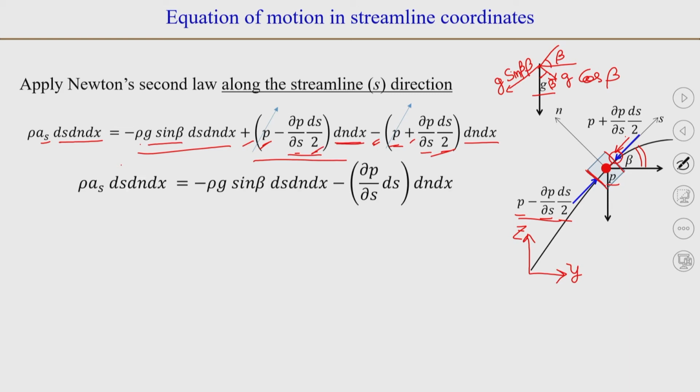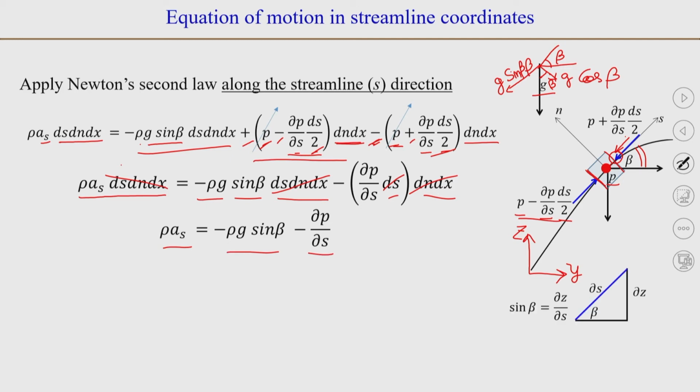So, when you write it down, you will be able to write rho a s ds dn dx is equal to minus rho g sin beta ds dn dx, and the two pressure terms give you minus dou P by dou s ds dn dx. So, you can cancel out ds dn dx from the three terms, and you will end up with rho a s is equal to minus rho g sin beta minus dou P by dou s.